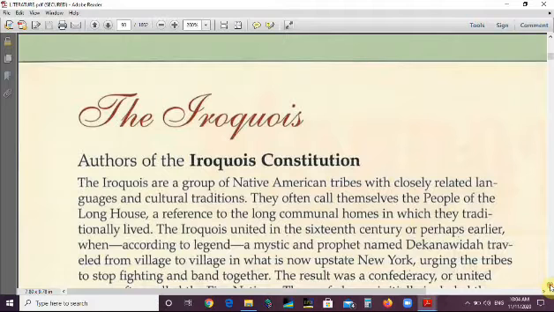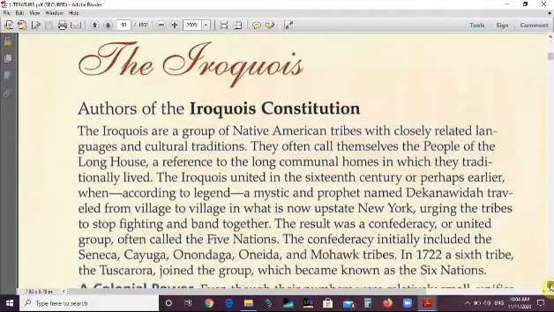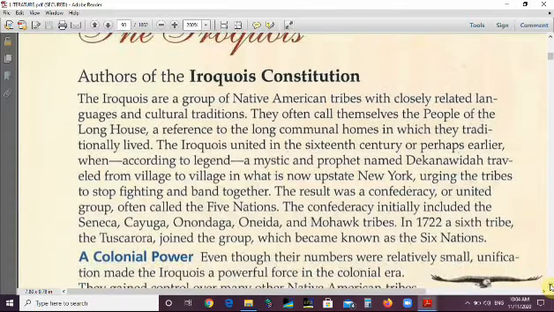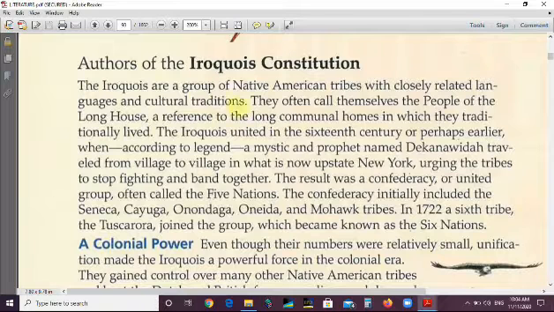Who are the authors of the Iroquois Constitution? The Iroquois are a group of Native American tribes with closely related languages, so they have almost the same language, cultural traditions, and many other things they share.